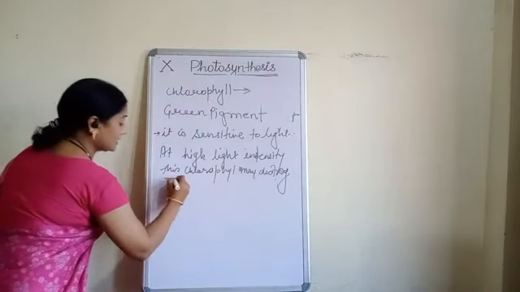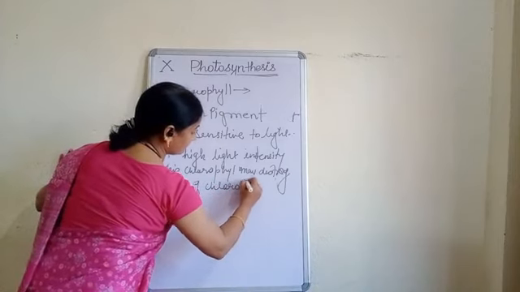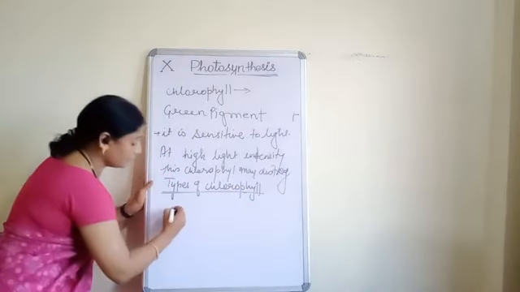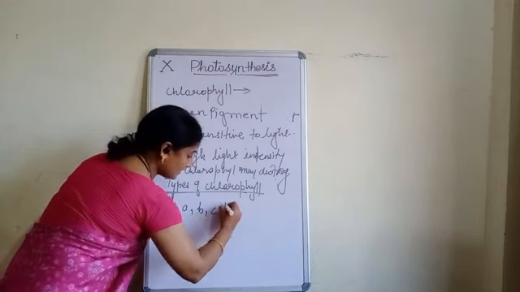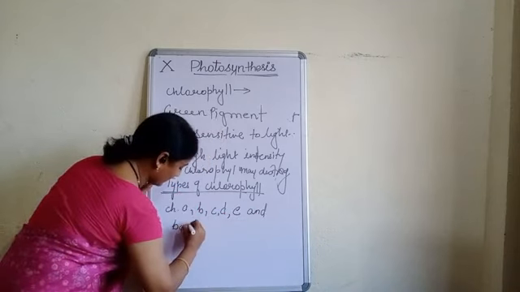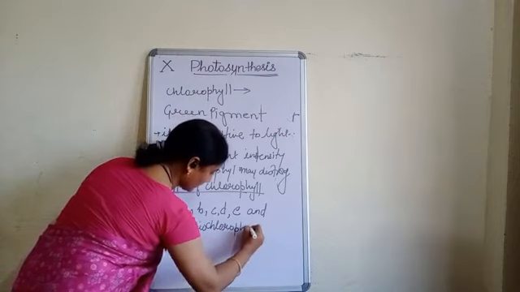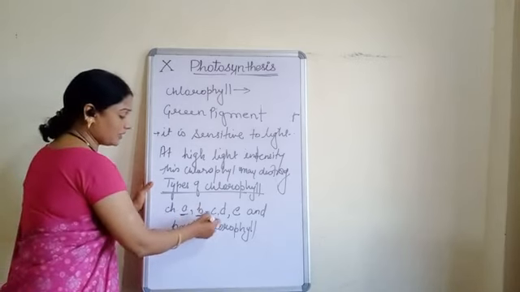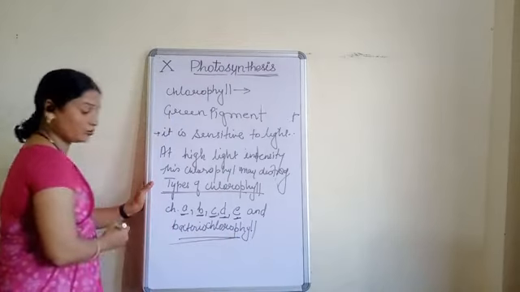Now see types of chlorophyll. There are various types of chlorophyll such as chlorophyll A, B, C, D, E and bacteriochlorophyll.